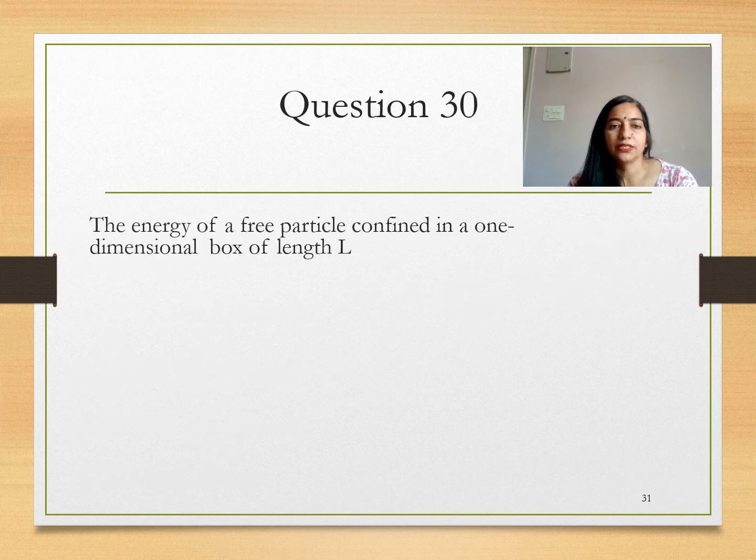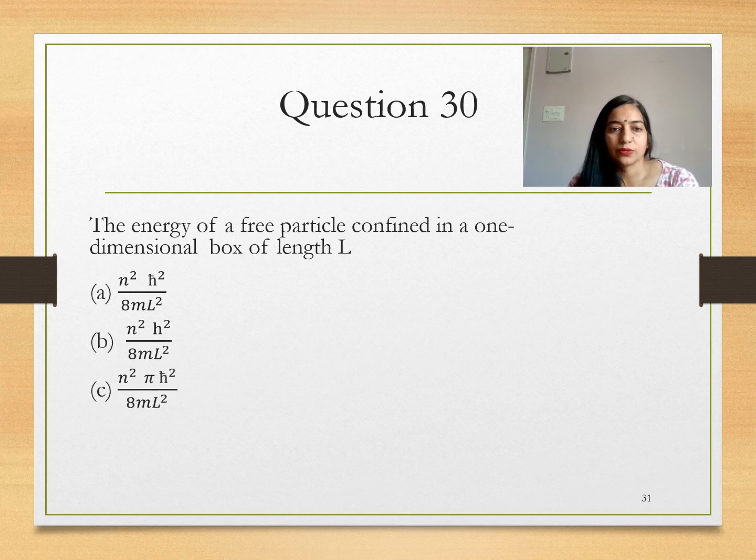Question 30: the energy of a free particle confined in a one dimensional box of length L is n square h square upon 8 m L square. So option B is the correct option.